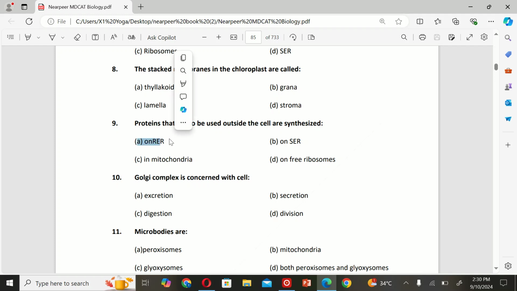The next MCQ is, Golgi complex is concerned with cell A. excretion, B. secretion, C. digestion, and D. division. So the correct option is B.